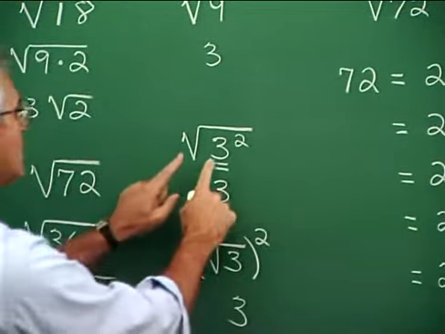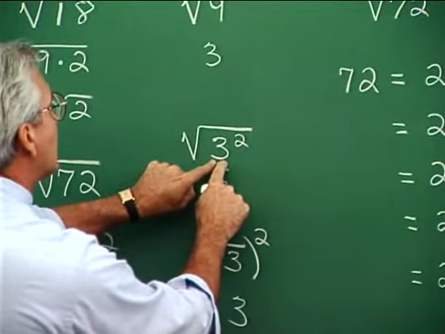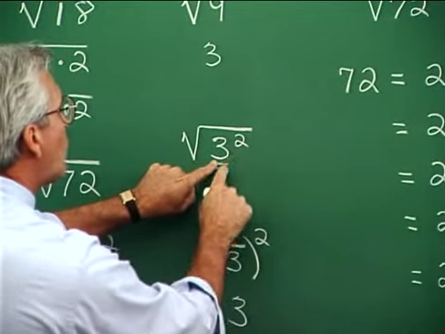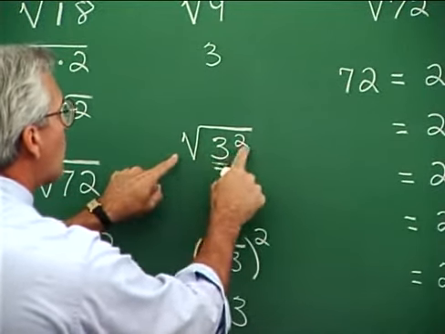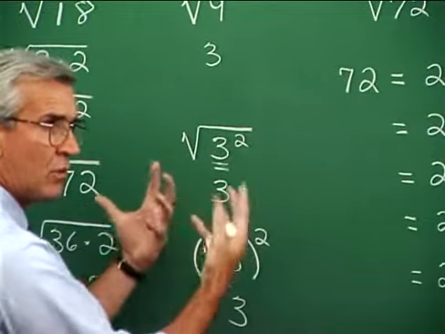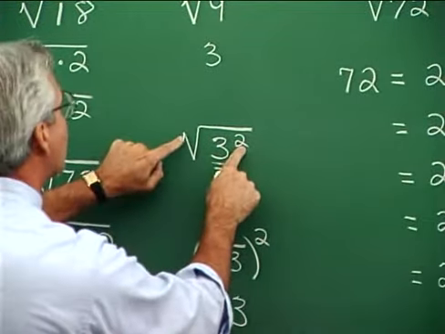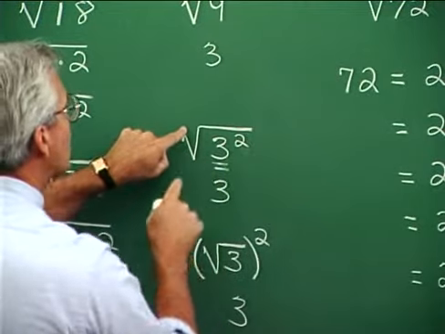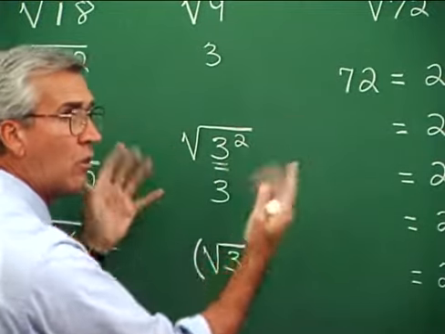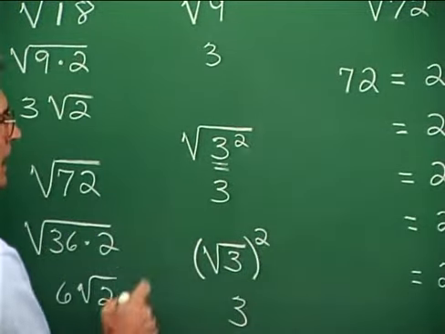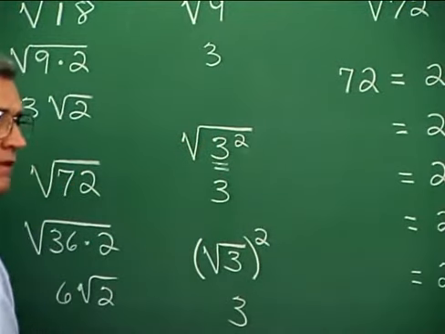If we can write a number as a value squared, then taking the square root of that allows us to think of the squaring and the square rooting as offsetting one another. And so we can resolve the matter very quickly. I'm going to show you examples of that in a little bit.